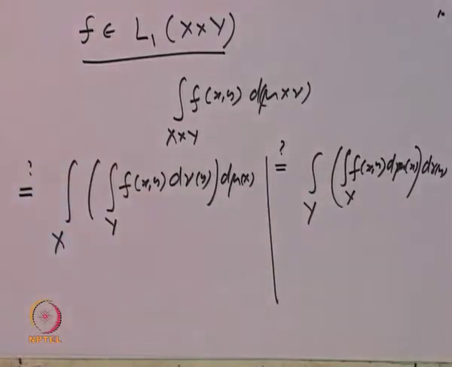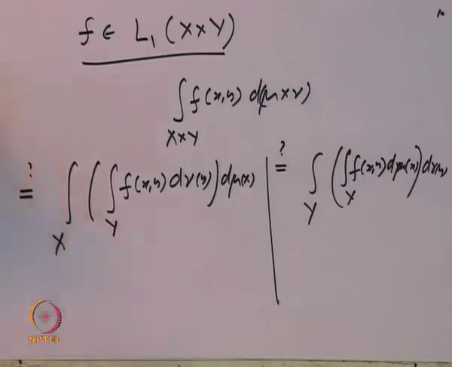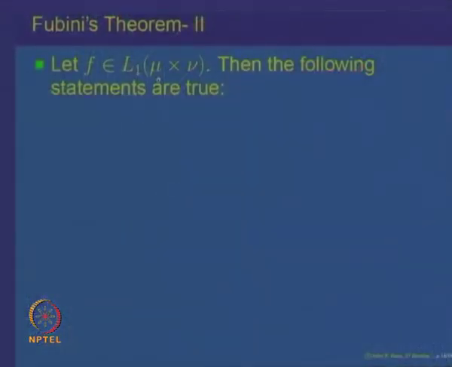So, the theorem which we want to prove is the following, namely what is called Fubini's theorem 2. If f is an integrable function, then the following statements are true.